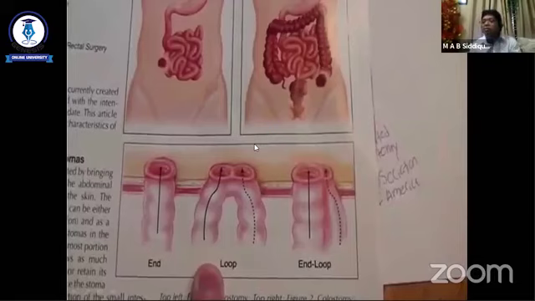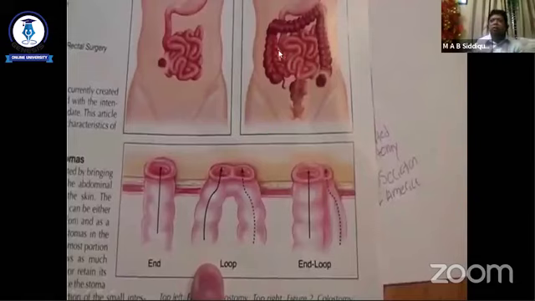Another example of temporary colostomy is ileal perforation, tubercular perforation, or other perforation. If the abdominal contamination is high, and we think it is not safe to do an anastomosis, in this case we can divert by loop ileostomy. Sometimes in case of perforation we can bring out both ends. This is the loop ileostomy, this is the loop ileostomy.